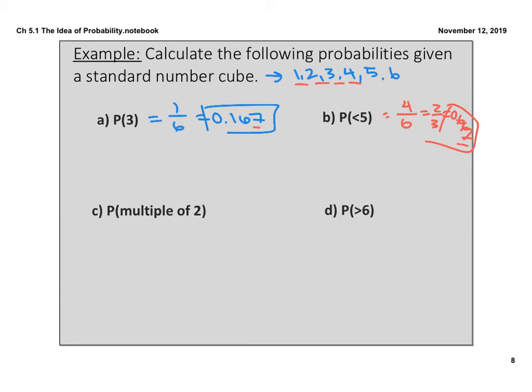A multiple of 2. Multiples of 2, there are 3 of them: 2, 4, and 6. That's 3 out of 6, or in other words, 0.5, 1/2. A number greater than 6. 6 is my highest number. There is nothing greater than that, so that's 0 out of 6, or in other words, 0. No chance of that happening.